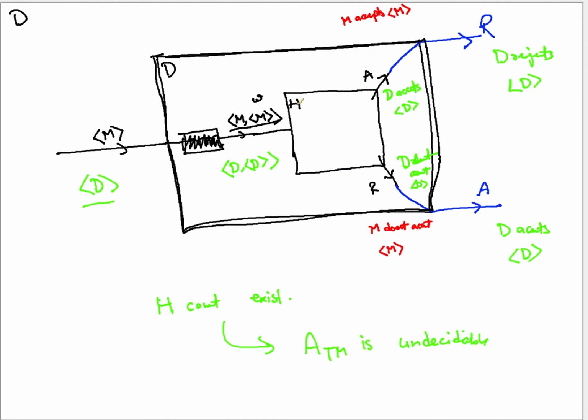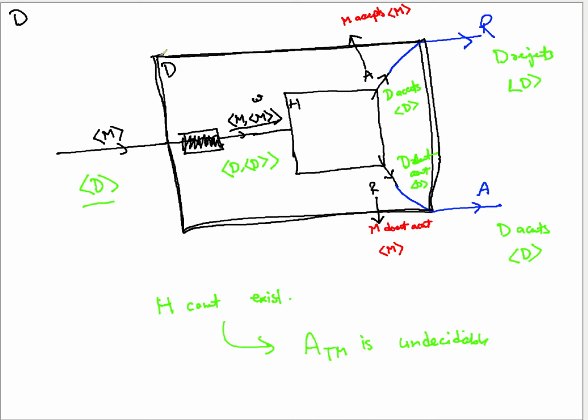When you pass in this M and the string form of M to H, H is the decider. That is our assumption. So H is going to take a call as accept or reject, right? When H says accept, what does it mean? It means that M accepts its own description, and when H says reject, what does it mean? M does not accept M. Are we good up to this point? Yes, sir. Okay.